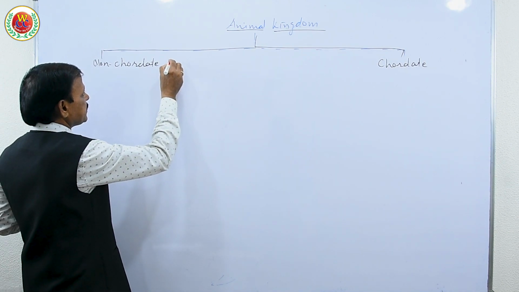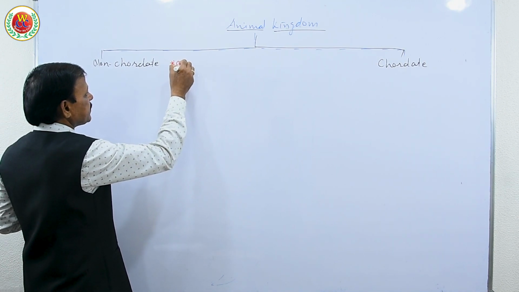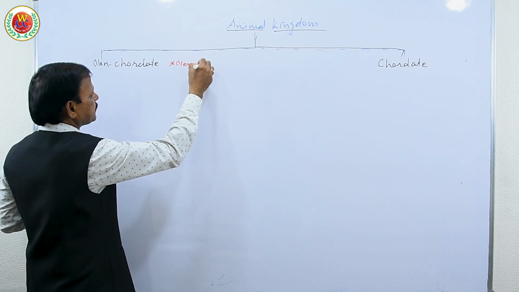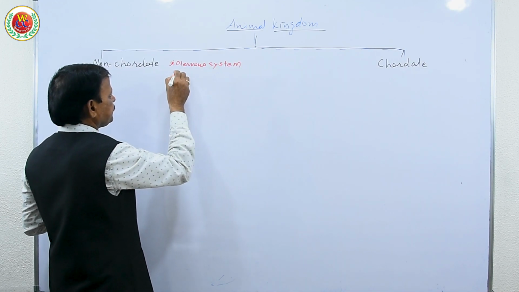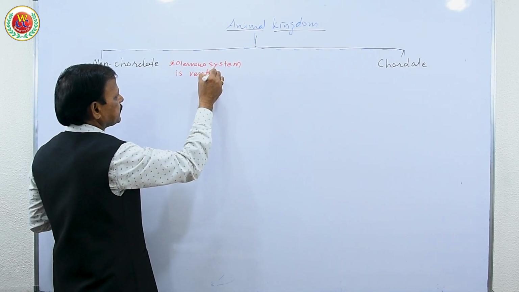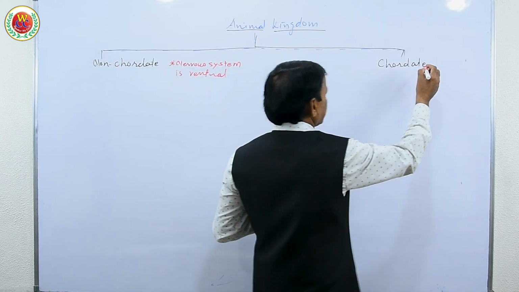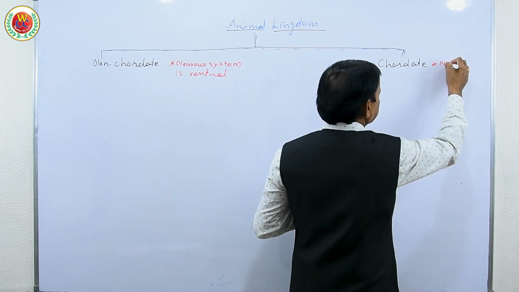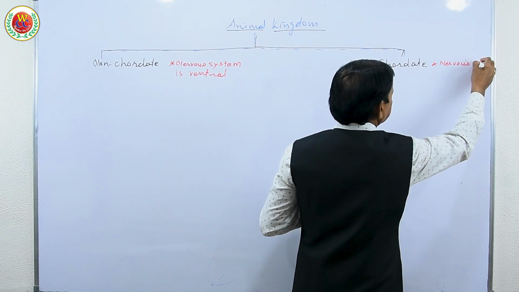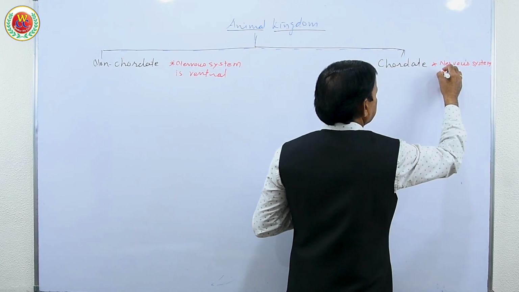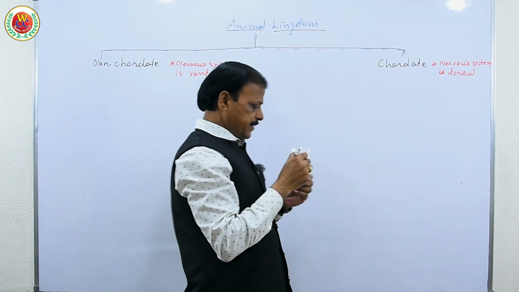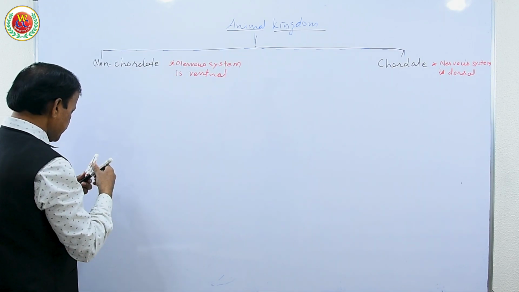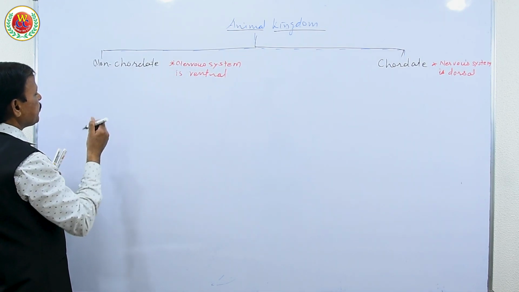So in non-chordate the nervous system is ventral, and here the nervous system is dorsal. So this is the major difference. Now when we say that the nervous system is ventral, what does it mean?